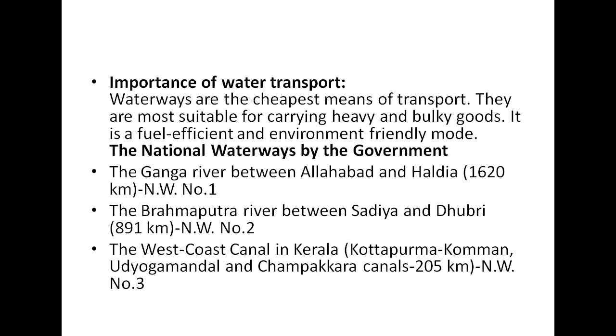Then another thing that is important is the national waterways declared by the government. There are 5 which we have discussed, so we are discussing them again. These 5 national waterways are: first, the Ganga river between Allahabad and Haldia, covering a distance of 1620 kilometers, which is known as National Waterway number 1. Then we have the Brahmaputra river between Sadiya and Dhubri, covering a distance of 891 kilometers, which is known as National Waterway number 2.